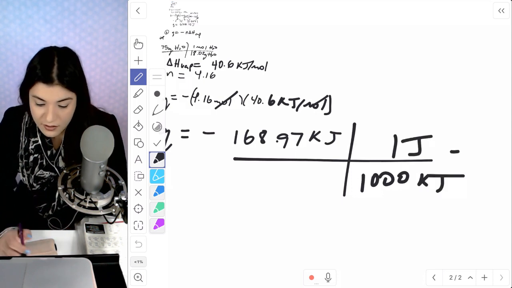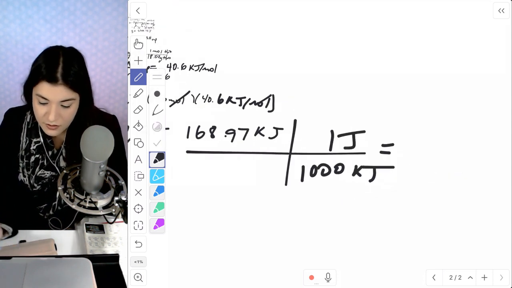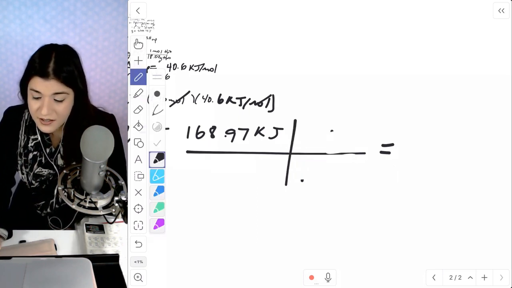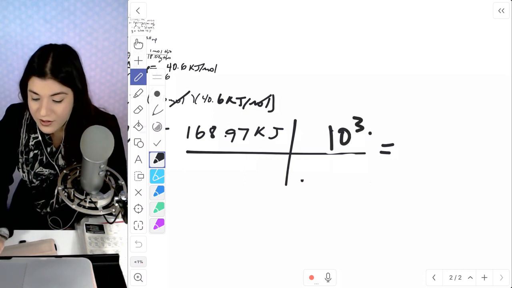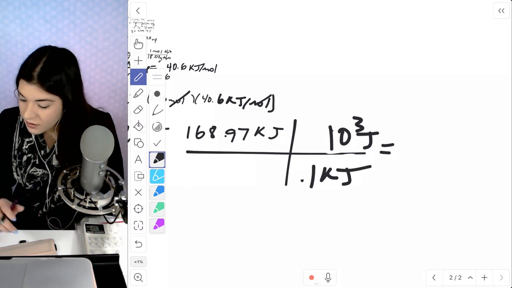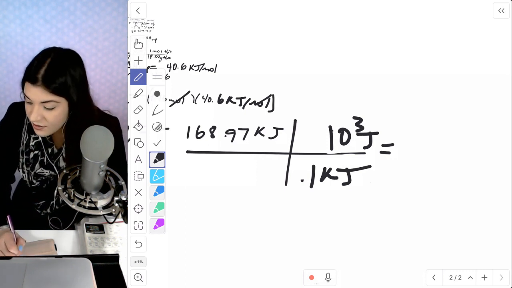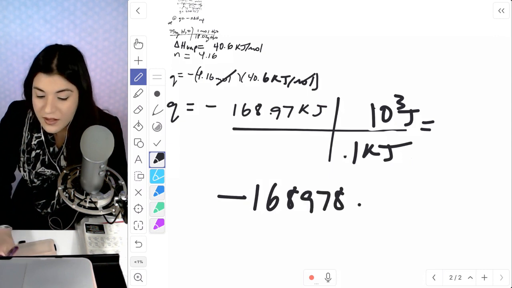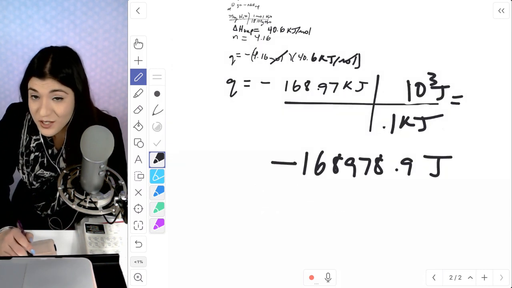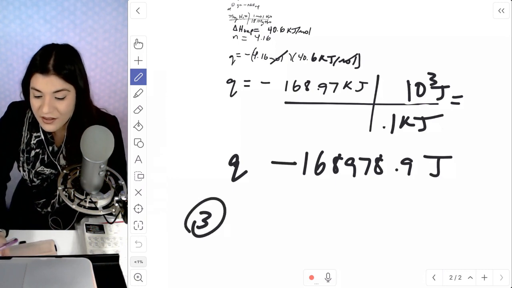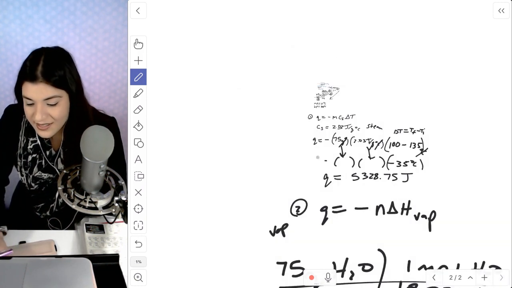Okay. And actually, opposite. There are 10 to the third, or 1,000 joules, per every 1 kilojoule. There we go. Okay, so multiplying this out, this would give us negative a very large number, joules. We have to do this again. So as you can tell, this process is very long. Now I'm going to move on to the third, if I can come back to this.